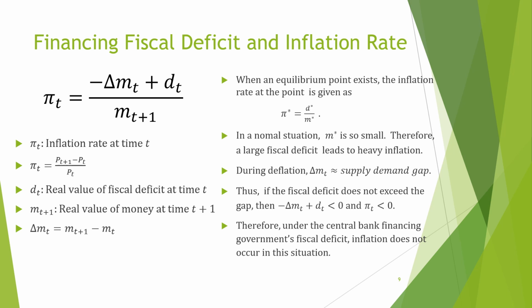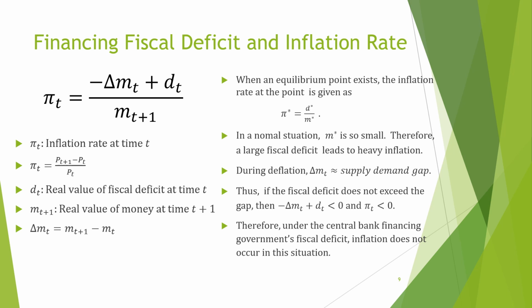When an equilibrium point exists, every variable has a constant value and delta mt is zero, so the inflation rate is the real fiscal deficit divided by the real value of money. At the equilibrium point, the interest rate is positive, so the real value of money is very small. Therefore, a large fiscal deficit leads to heavy inflation.